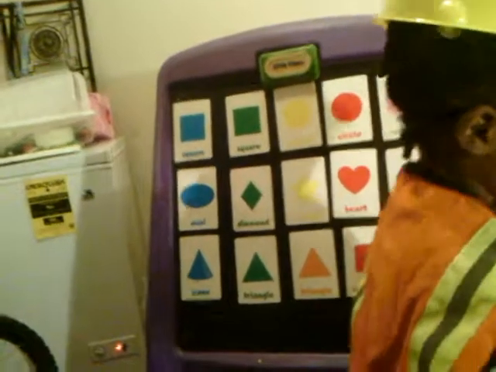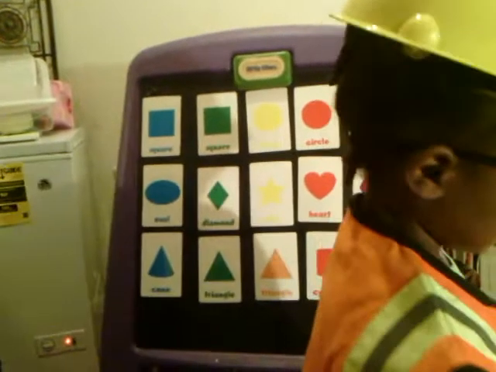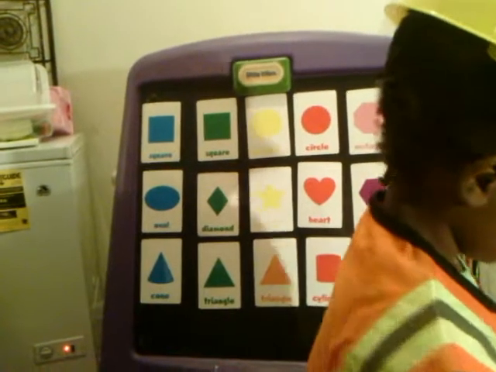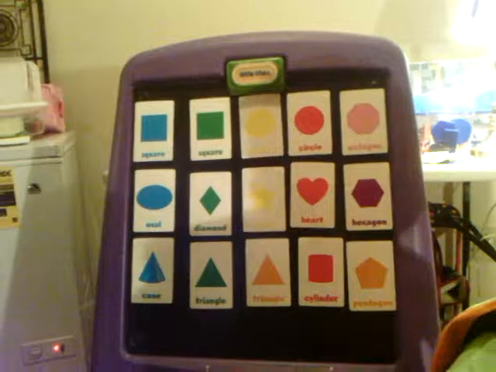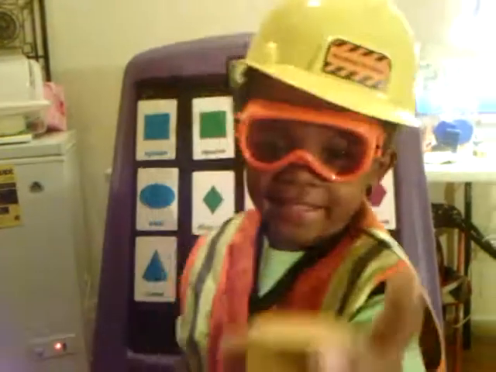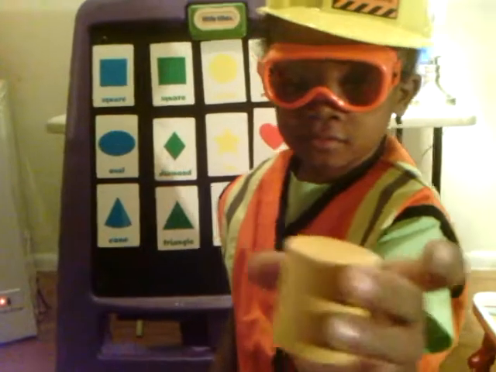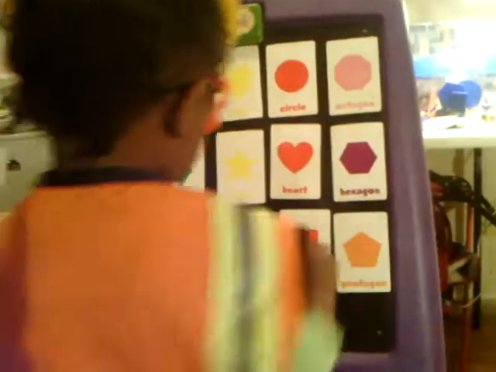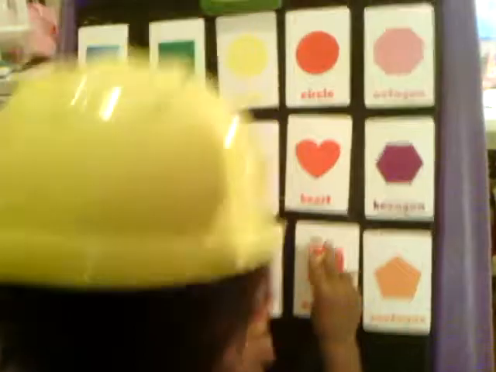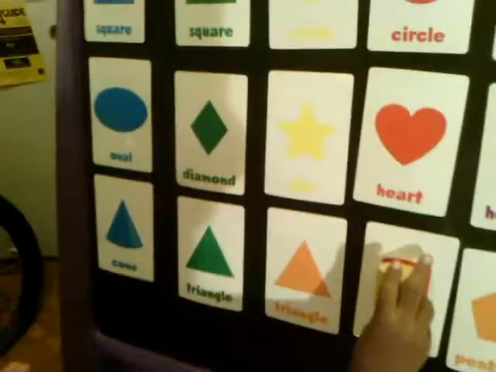Great. Now I want you to give me a cylinder. Let me see the cylinder. Perfect. Now where does that cylinder go on the board? Right there, yes. Okay, perfect. Is it a perfect fit? Yeah. It is a perfect fit.